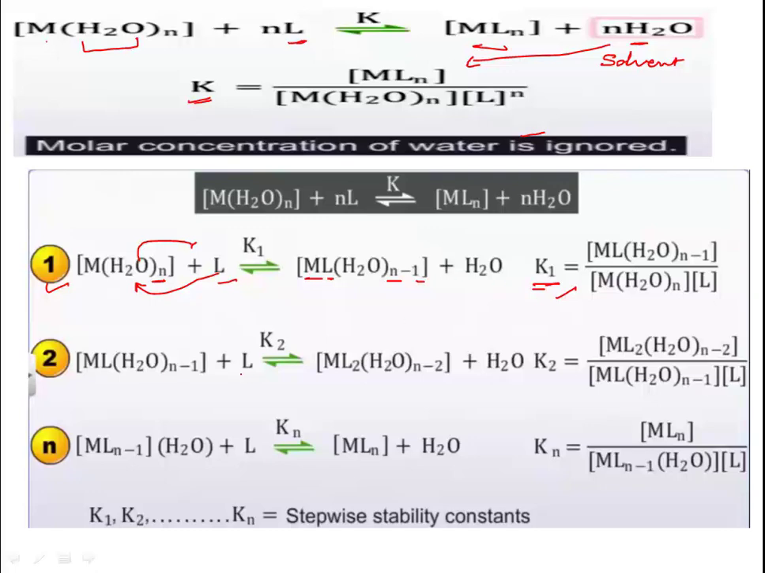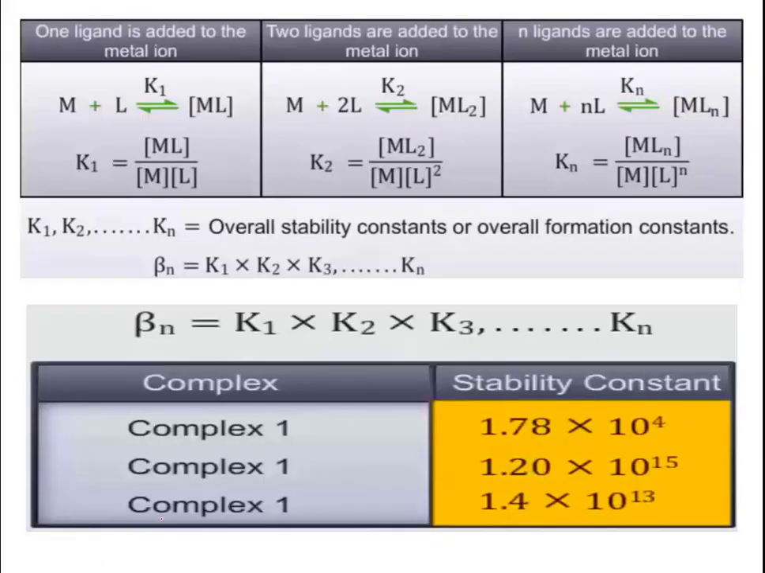Then in the same manner the second water molecule is liberated, so it will be K2, and so on till the last water molecule is released and we get the product. So we will get Kn, the nth, whatever the final coordination of the complex is. This K1, K2 up to Kn are called the stepwise stability constants. We call them stepwise stability constants.